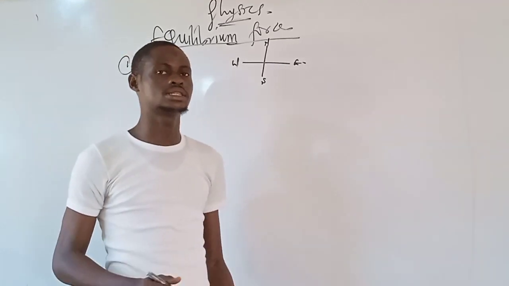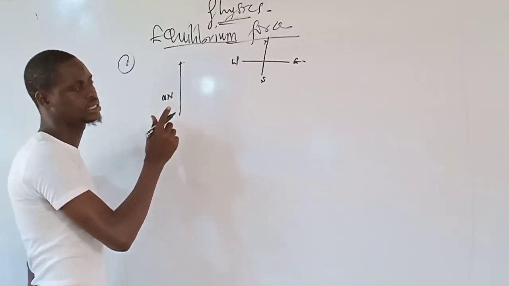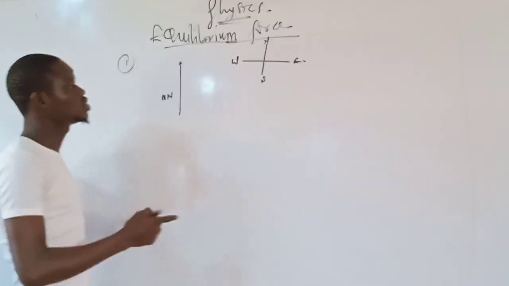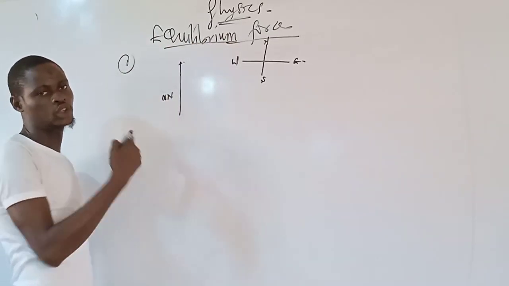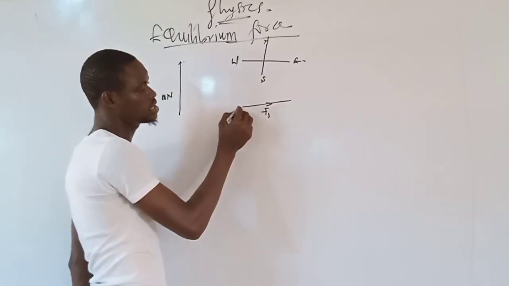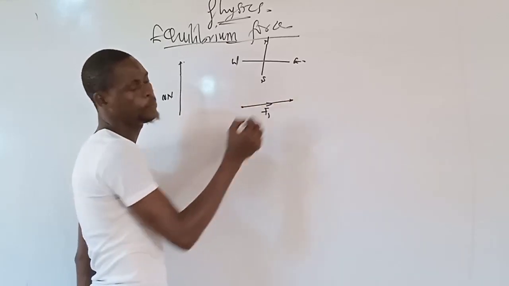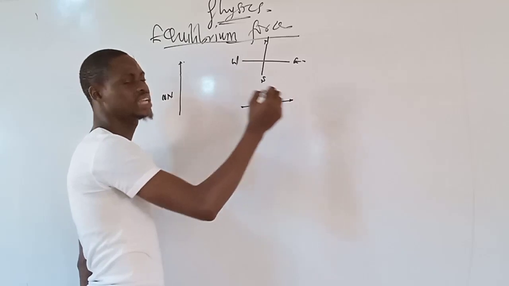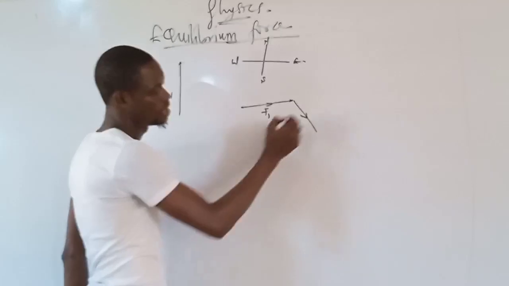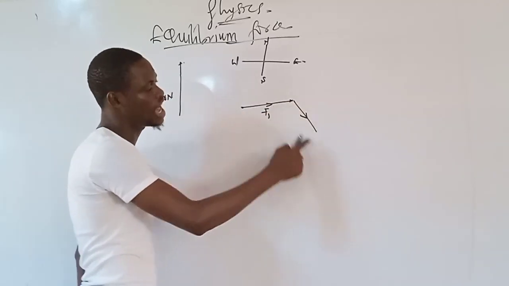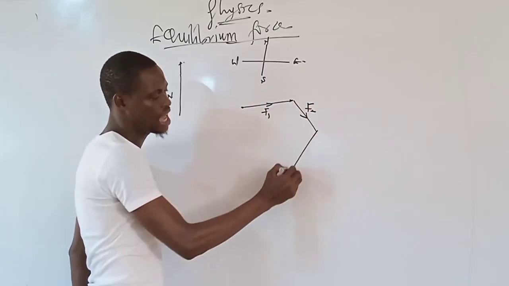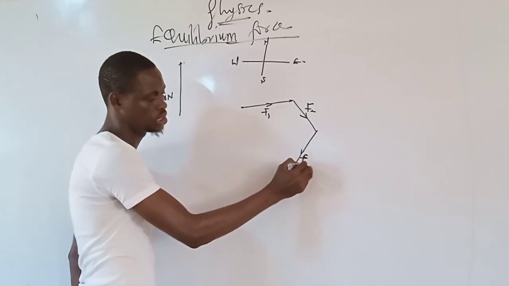But I want you to understand something: every vector moves in such a way that the end point of one vector is the starting point of another vector. Force is a vector quantity. If I have a force moving along this direction, with this as its starting point and this as its end point, then if I have another force F2, force F2 is going to start where force F1 ends. Force F2 starts from that same position. If I have force F3, I'll have it starting along that same position. This is my F3.